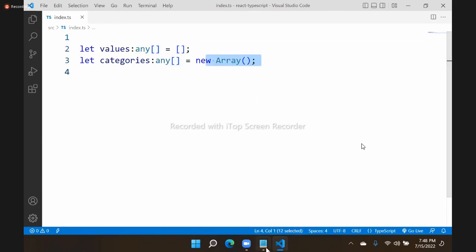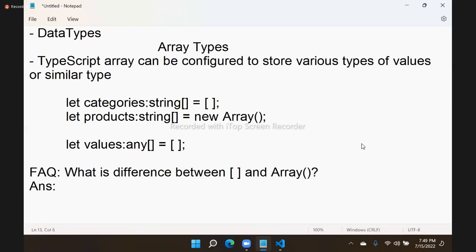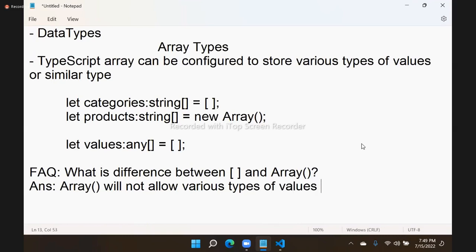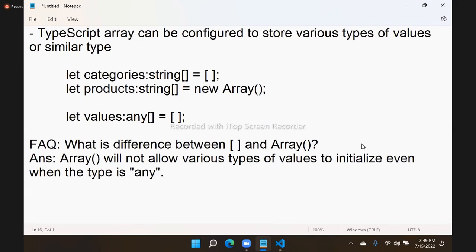The important difference here is that the array constructor will not allow various types of values to initialize, even when the type is any. That means the array constructor will not allow various types of values to initialize even when the type is any.